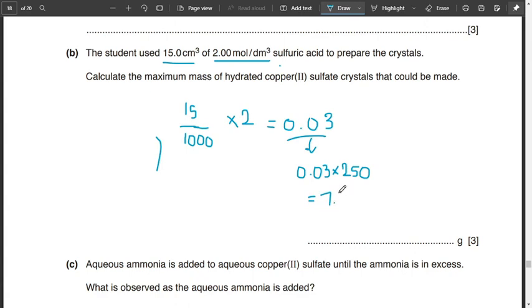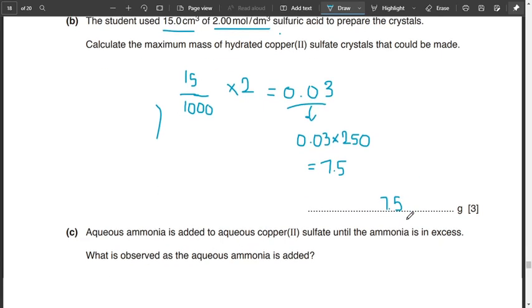Since the unit is already given, we do not need to mention it, but the unit of mass is usually grams, unless there is an exception in the question.